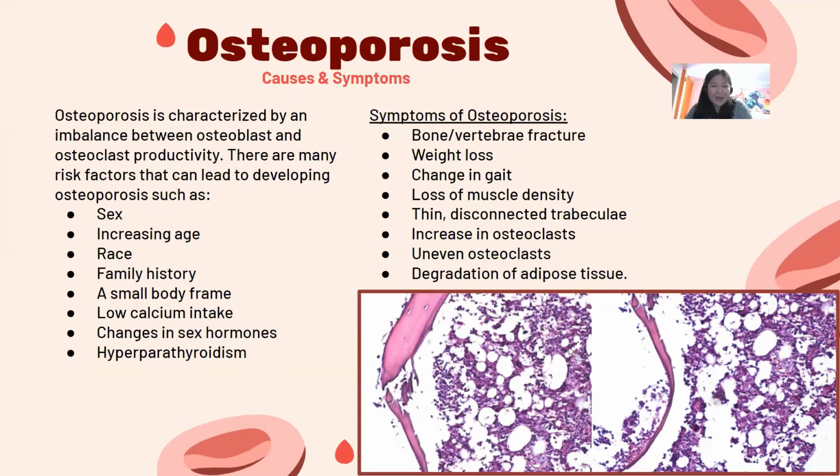In this diagram, you can see two images. On the left, we have healthy bone tissue, and on the right, we have osteoporosis tissue. As you can see on the right, there are a lot more gaps and really uneven bone, and that is all the trabeculae that has been degraded due to osteoporosis and osteoclasts breaking down the bone.